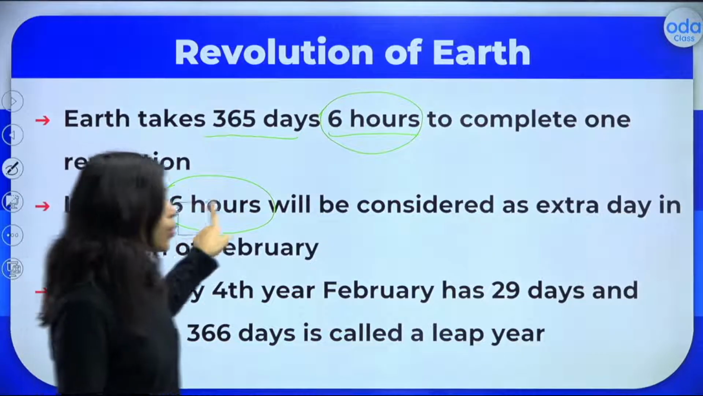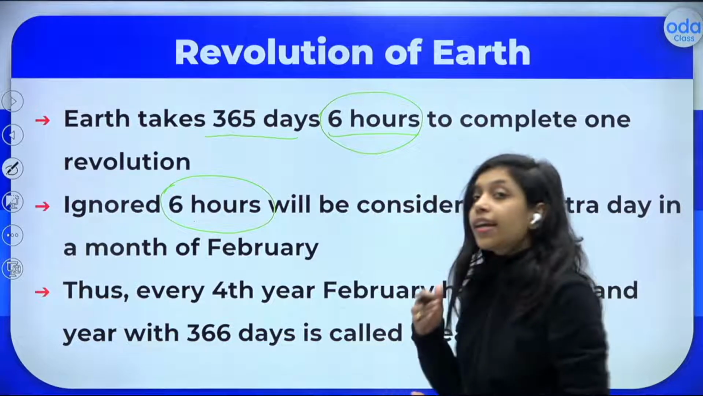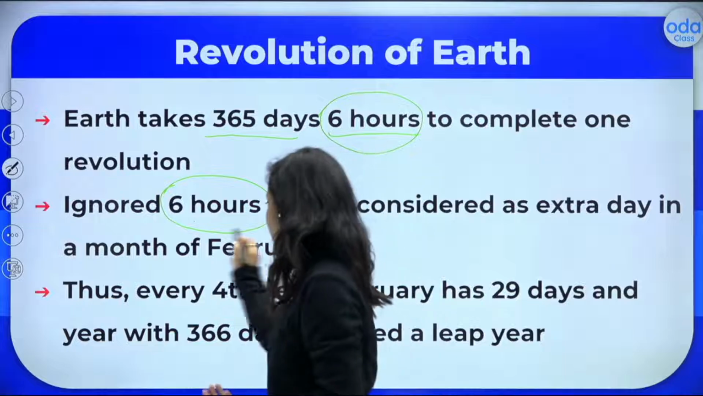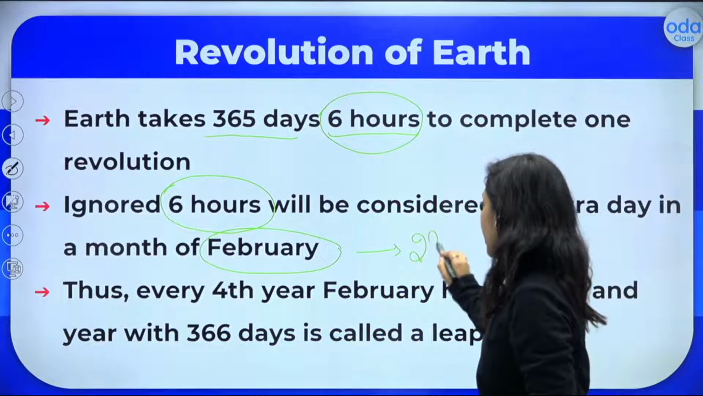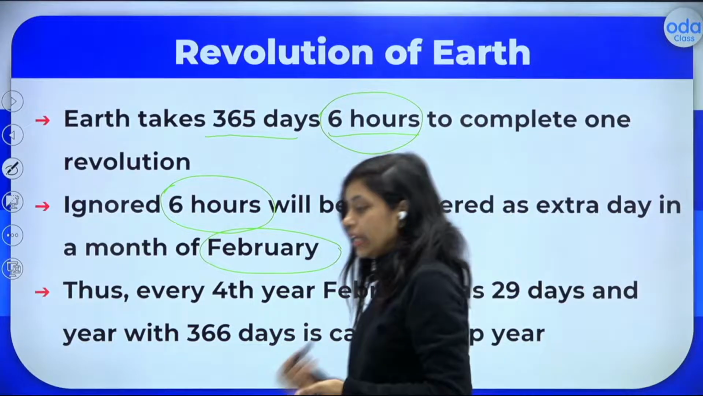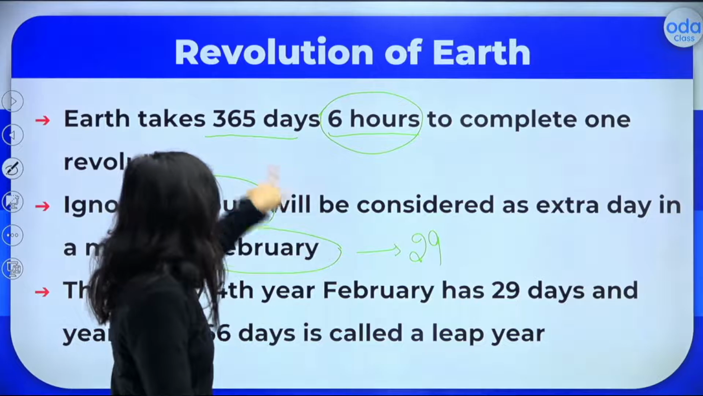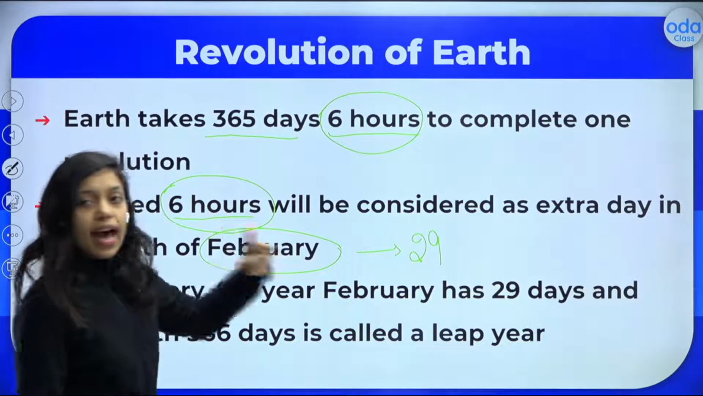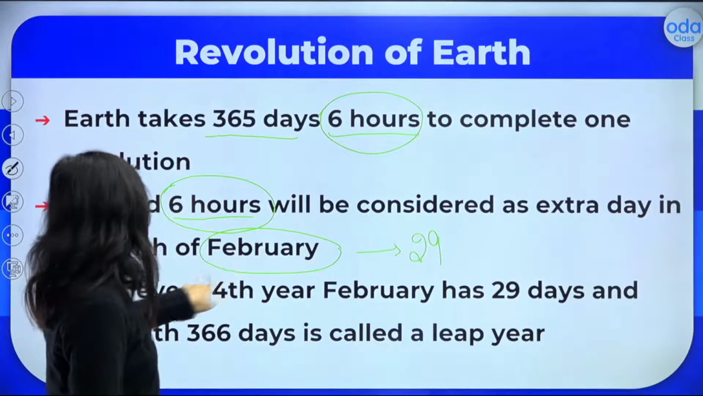This 6 hours will be considered as an extra day and it will be counted in the month of February, right? So that is why sometimes in February we will have 29 days. After each 4 years, we will add one extra day in February. That is because these ignored 6 hours will be adding up. So 6 fours are 24. That is one day extra that will be added in February.